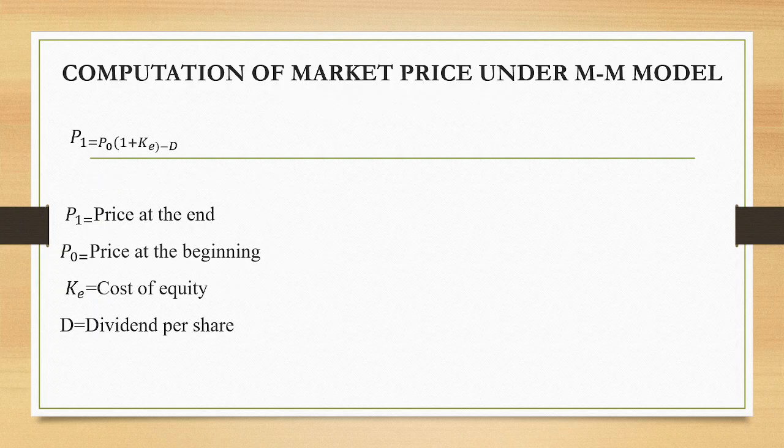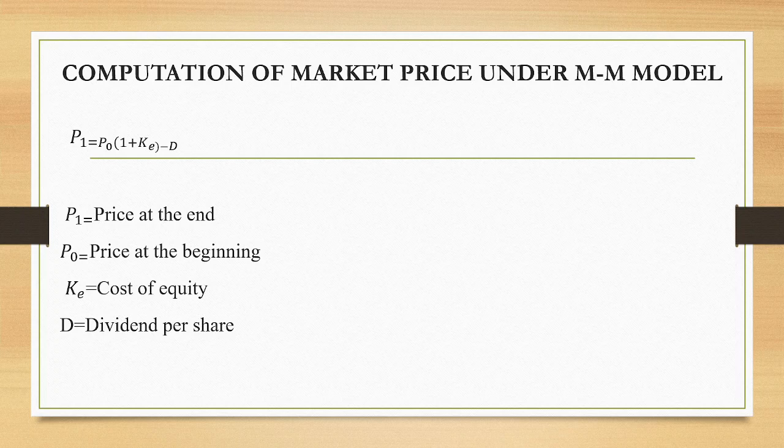Now, the market price is calculated in this way, that is the computation of market price under the Modigliani-Miller model. P1 is equal to P0 into (1 plus KE) minus D, where P1 means the price at the end of the period, P0 means price at the beginning, KE is the cost of equity, and D is dividend per share. So, using this, the theory is proved.